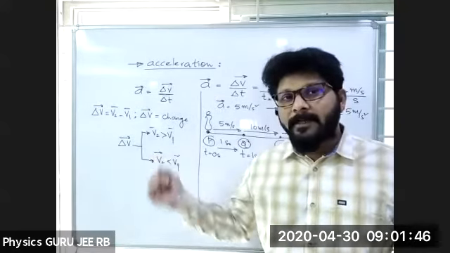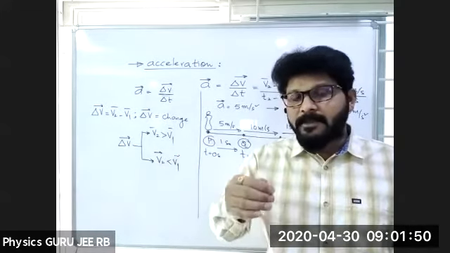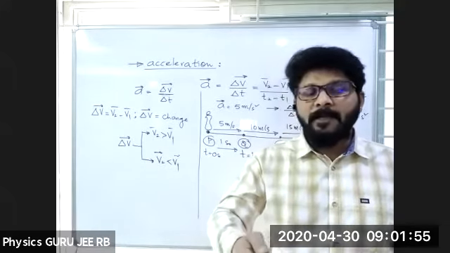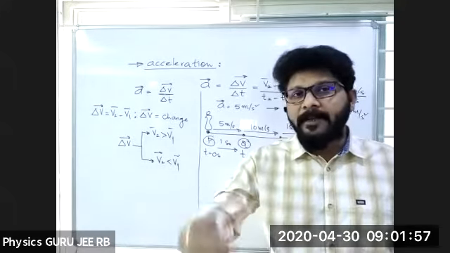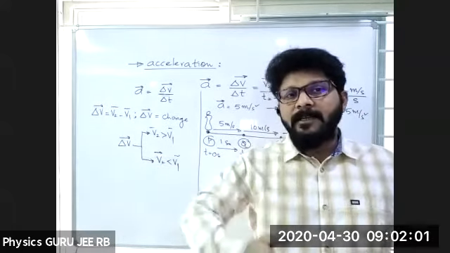Simply, for an example, you started a vehicle. First you slowly increase the speed from 10 kilometers per hour to 20, 20 to 30, 30 to 40, like this. So gradually you increase the speed.